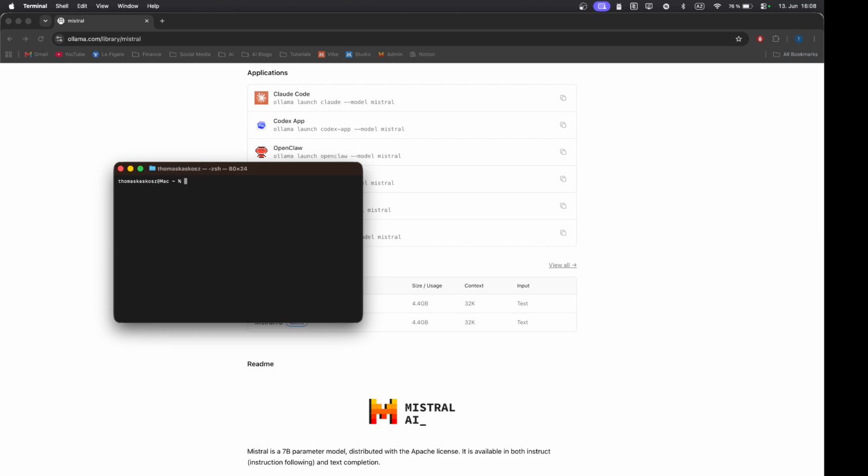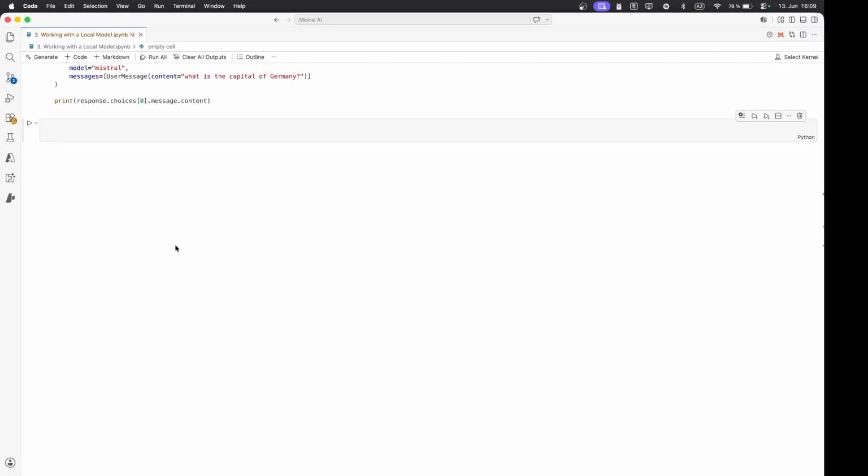After that, you can verify that it is correctly downloaded. You type ollama list, and you will see the list of all the models that you have already installed. So a single one in my case. And finally, you can start the server by typing ollama serve, and it will start the server. In this case, I already have it in use, so this is fine. I can directly go back to VS Code.